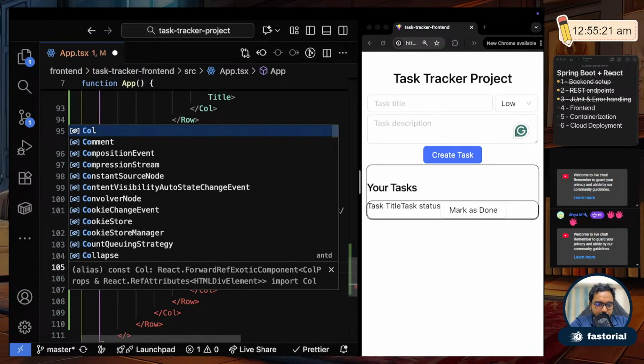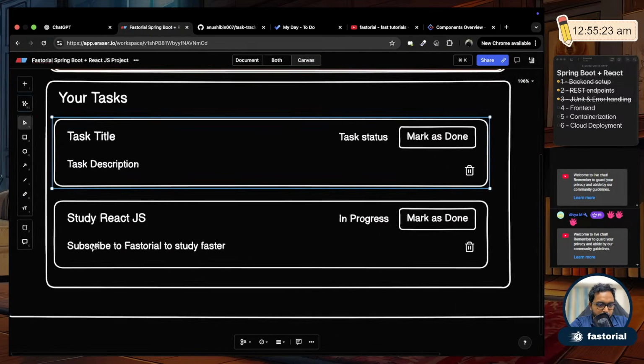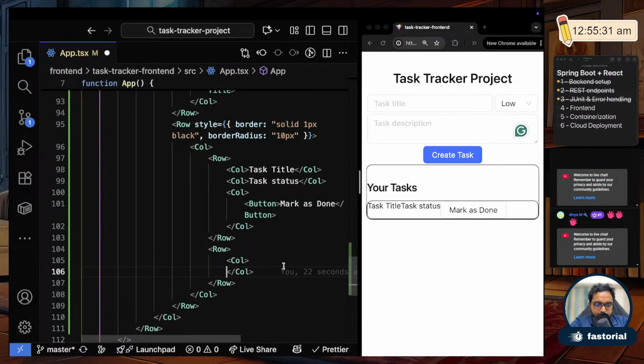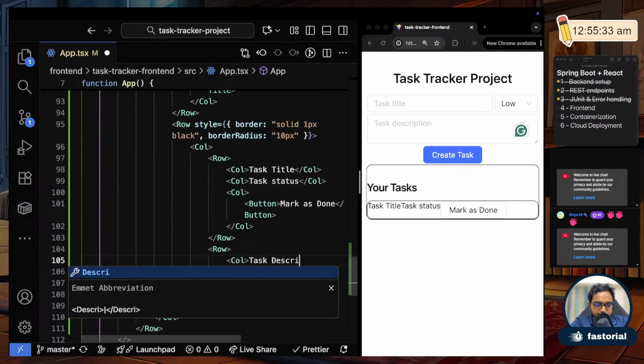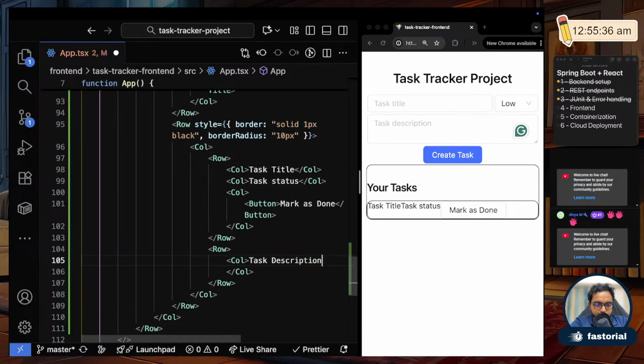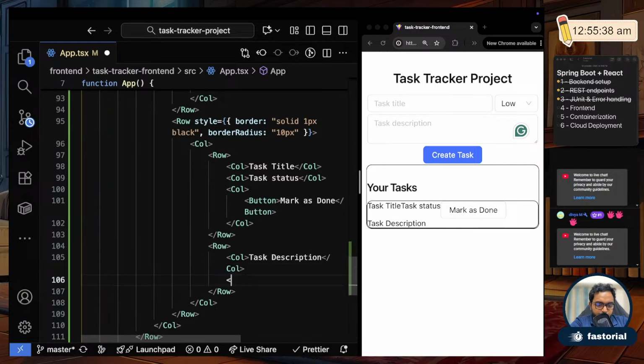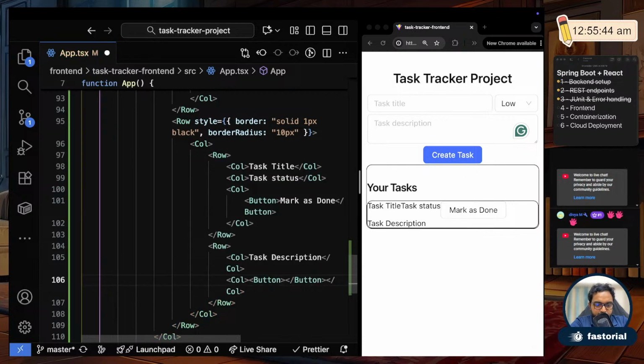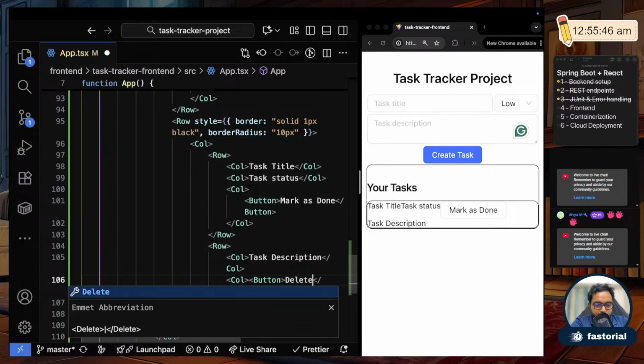Okay, in that first column, I mean there is only one column there which has the description. Oh, there are two columns. This first column is the description and the second column is the delete button. Okay, so task description, and there will be one more column which will have the delete button. For now I'll just do a button. Actually we should have an icon button. Okay, delete task.